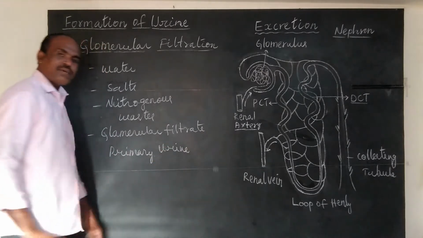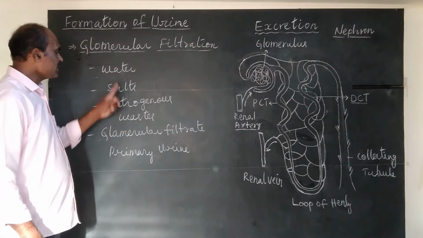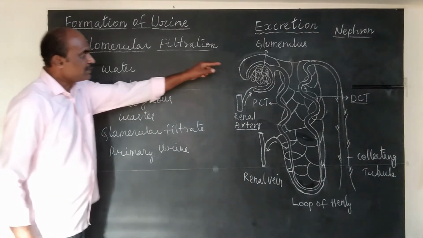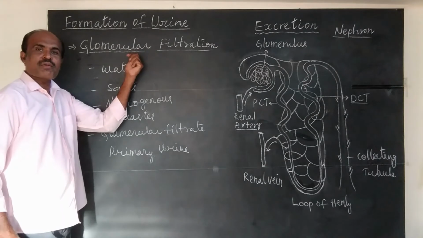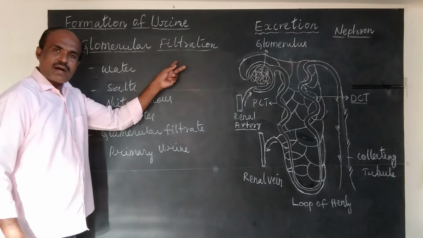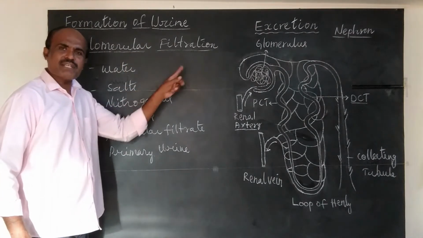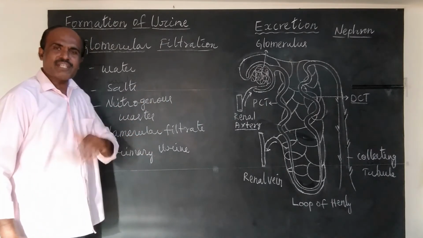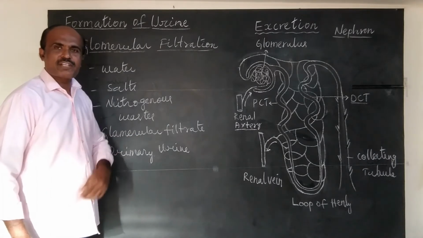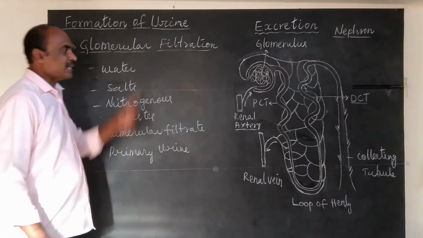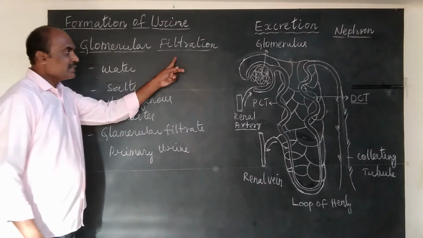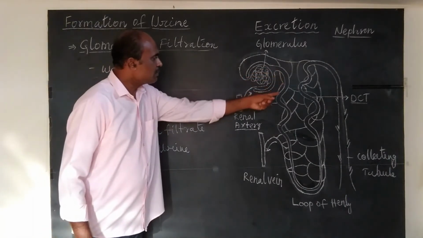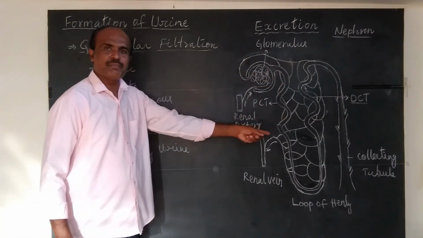So this primary urine consists of water, salts, nitrogenous waste materials. As it happens in glomerulus, this is glomerular filtration. There is also other name for this, pressure filtration. To filter these materials, pressure is required. Blood pressure is required. So therefore, this is also known as pressure filtration. Then after this primary urine passes through proximal convoluted tubule.